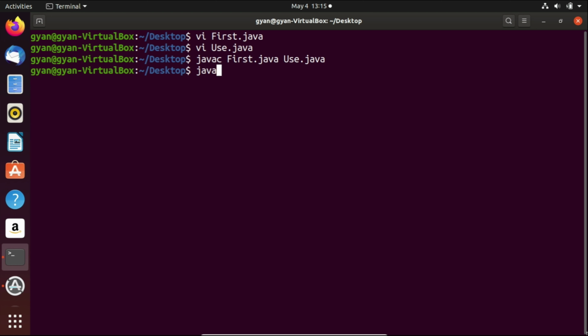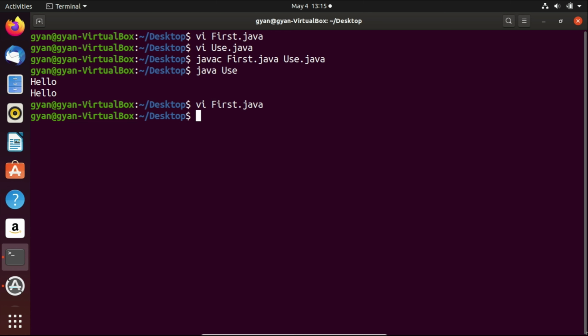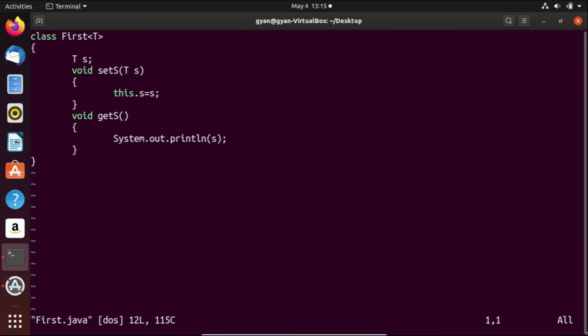Compiles fine, now run it: java Use. It executes fine and prints the expected output. But let's change something in the code. Just write here s.length. Right here, s.length.